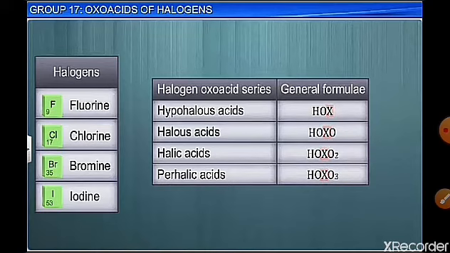Now X is the halogen atom, which can be either fluorine, chlorine, bromine or iodine. Different types of halogens form different kinds of halogen oxoacid series.